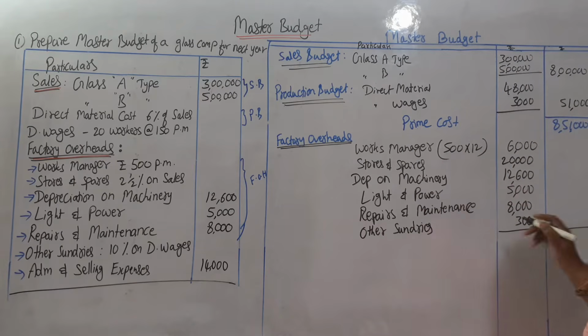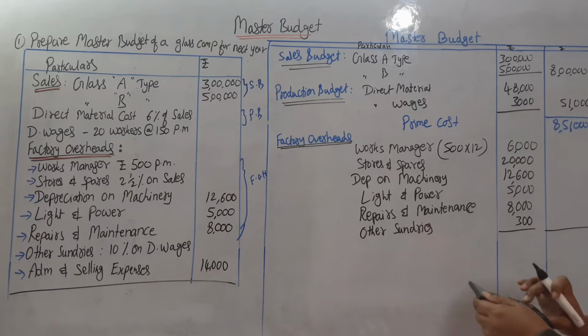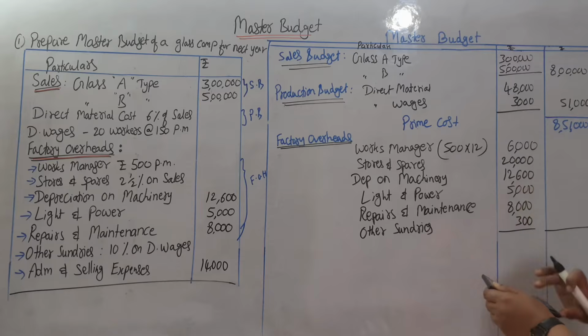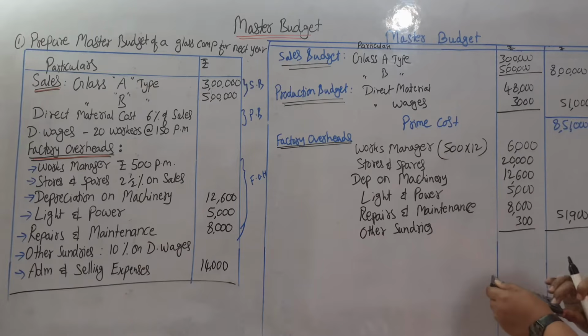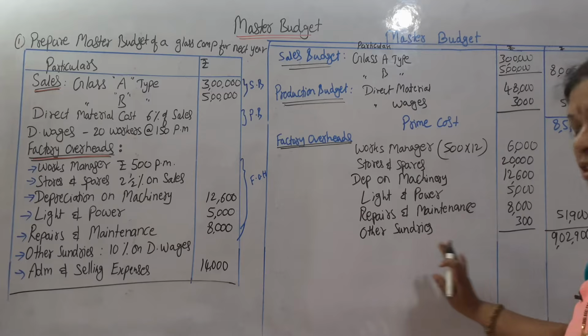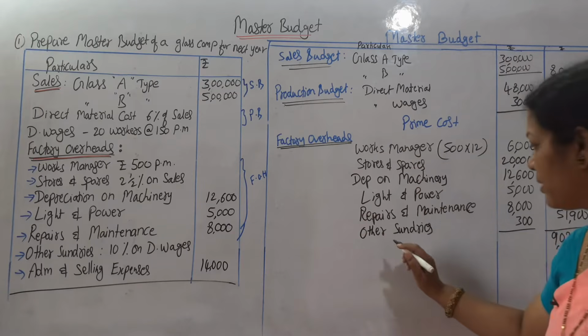So we'll add everything together. This is 26,000. 26,000 plus 12,000, 17,600 plus 8,300. It is 51,900. 51,900 plus 8,51,000. It is 9,02,900. So this is works cost, because we added factory overheads.